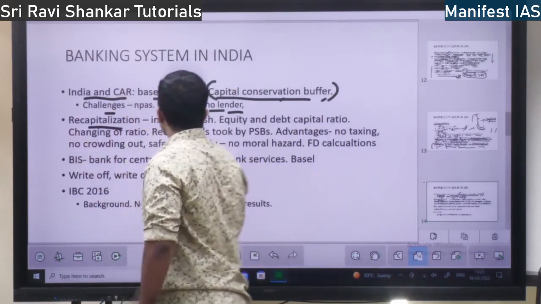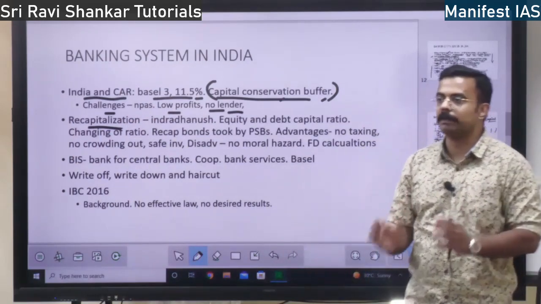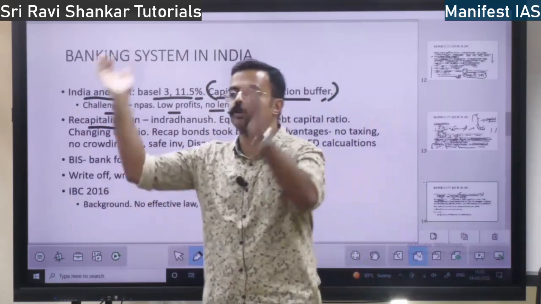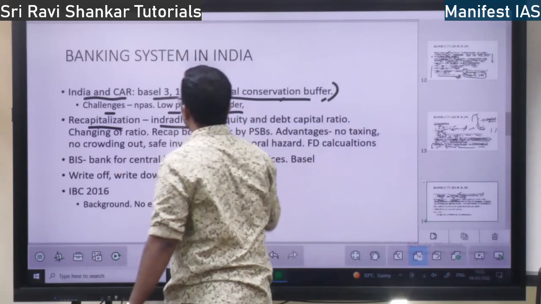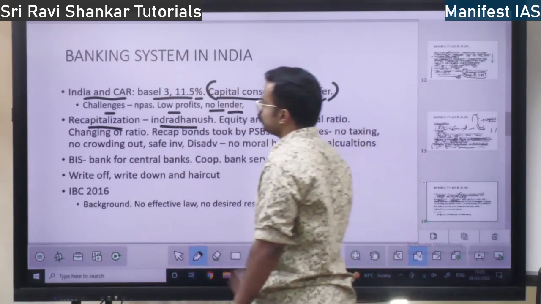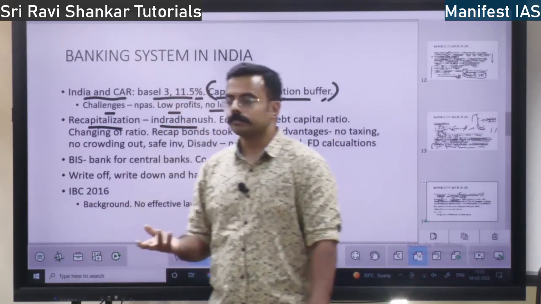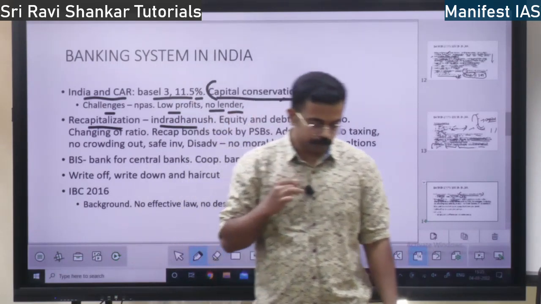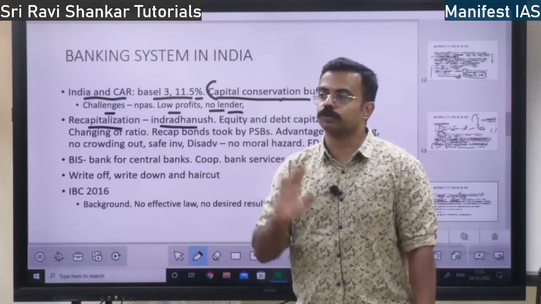Next, recapitalization. I told you what recapitalization is. A bank has certain capital, and it is going to lose the capital by giving it to some ineligible person. Government is going to pump in capital again. That is recapitalization. So the Indradhanush scheme 2015 speaks about this recapitalization. How will recapitalization be done? See, this concept is important. First, government issues bonds, recap bonds.